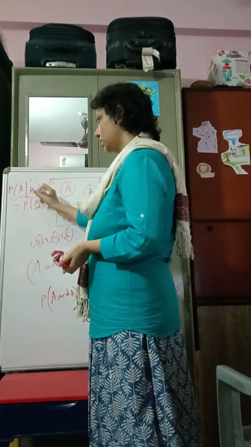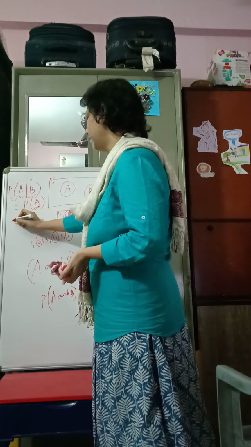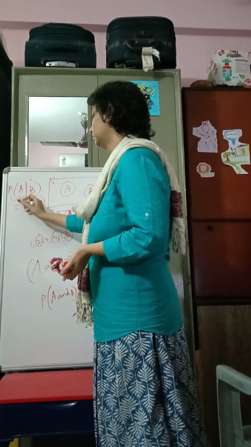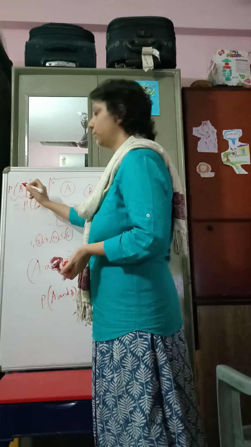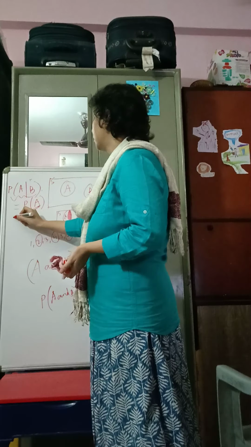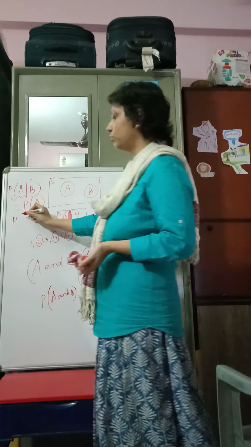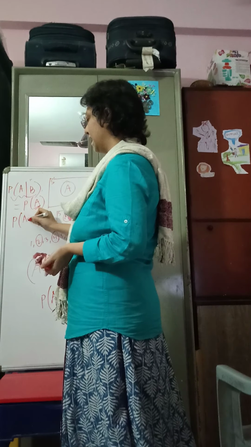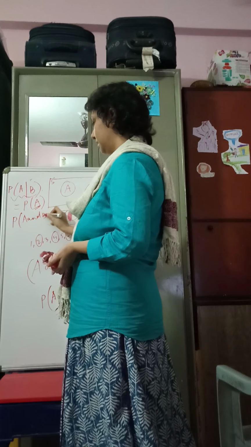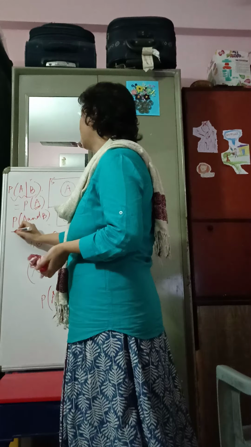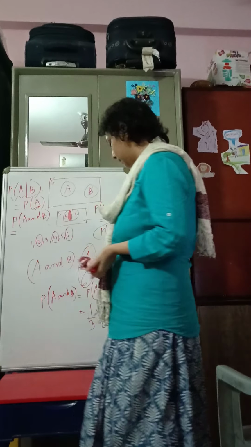If A is not an impossible event, then this would always be positive. So what would we have then? The multiplication rule now would become P(A and B). This is the multiplication rule for independent events.